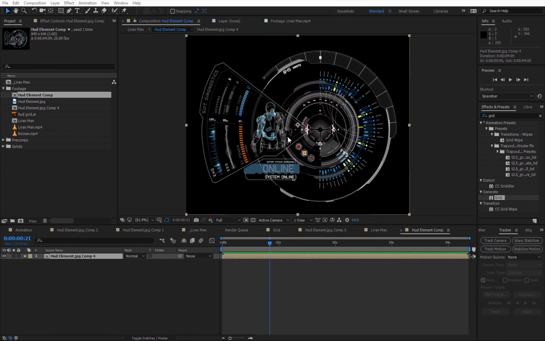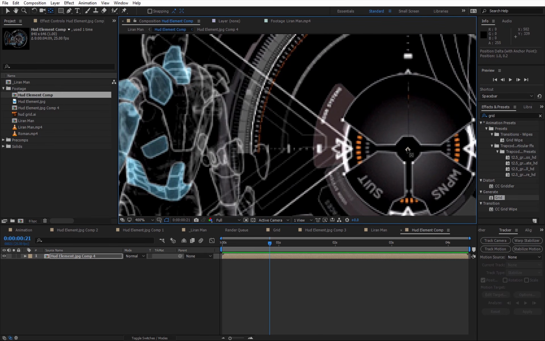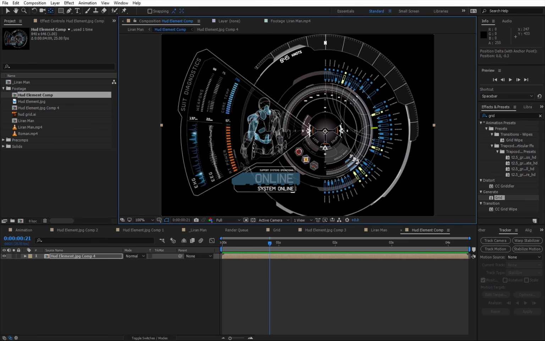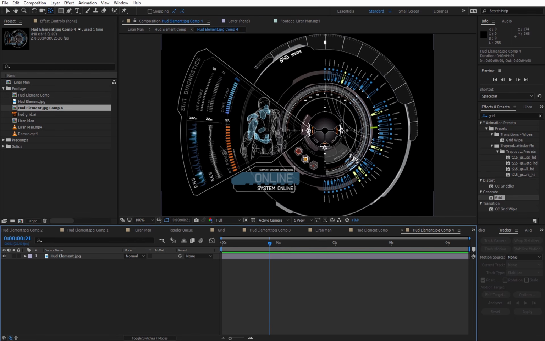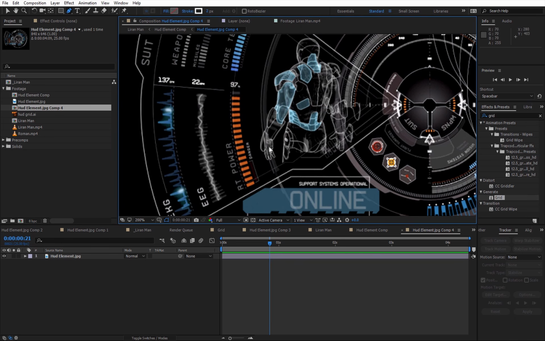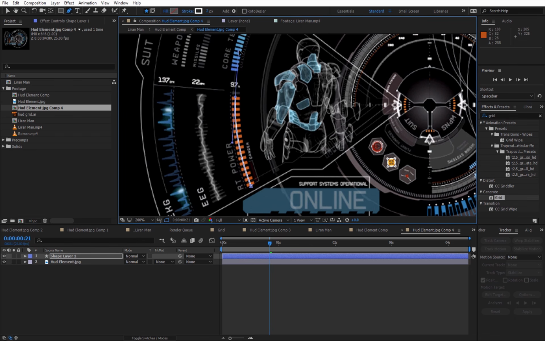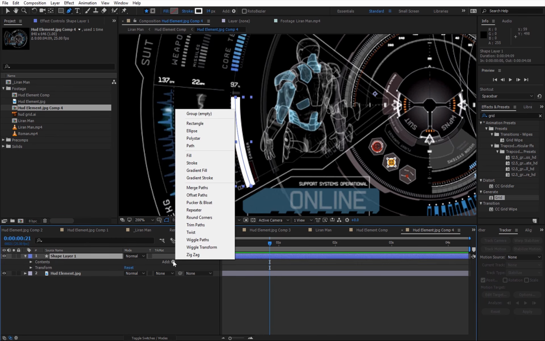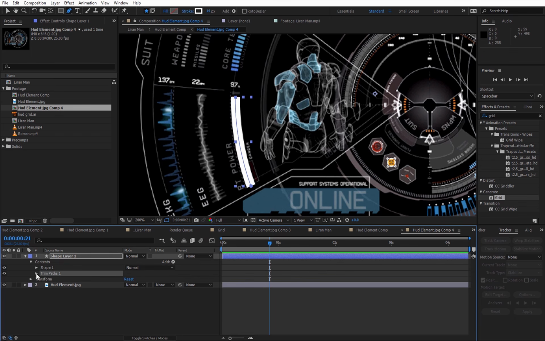Before I enter and animate this element, I'm going to take the anchor point tool and move the anchor point to the center of this circle. It's going to be pretty important in 2 more minutes. Now I want to animate these elements over here. I'm going to double click, take the pen tool, and I want to animate this bar. First of all, I'm going to create a line with a shape layer, which is going to obscure this element. Perfect.